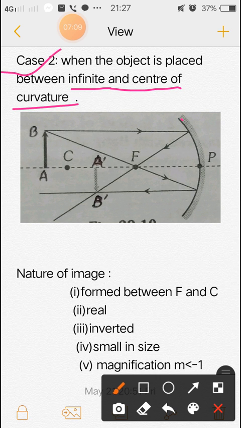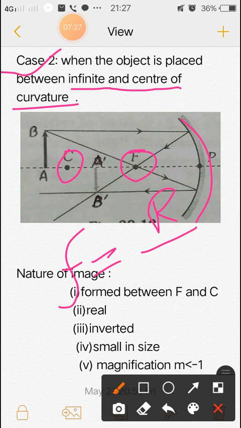You can see this is the mirror, this is the center of curvature, and this is the focus F. You have to know that the focal length is equal to R by 2, where R is the radius of curvature. So this is the distance R, and this is the distance f. So R is equal to 2f.